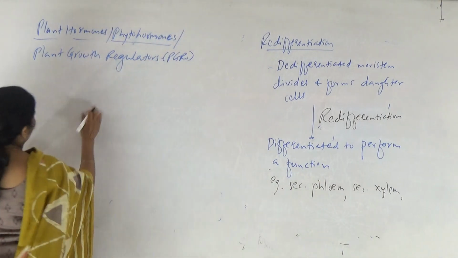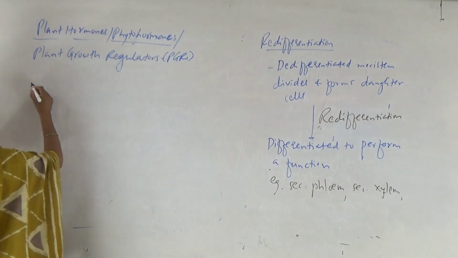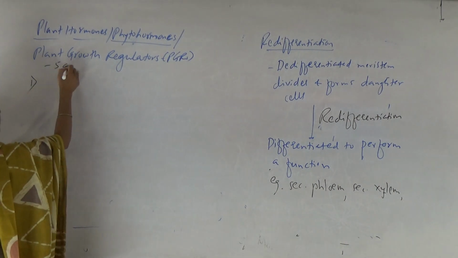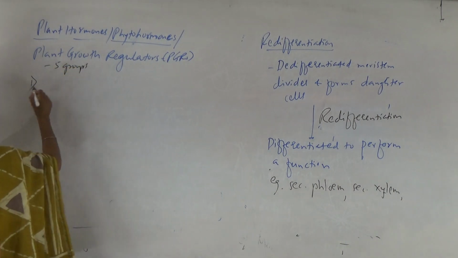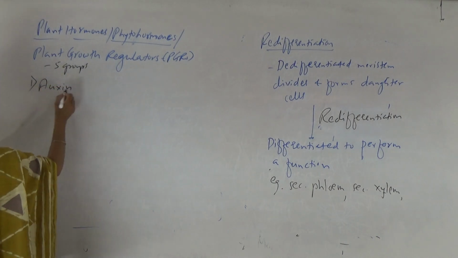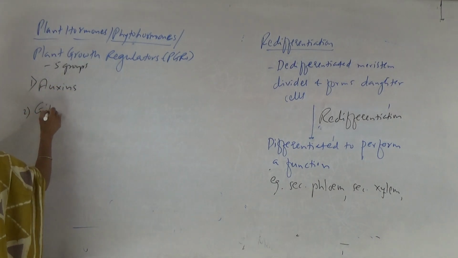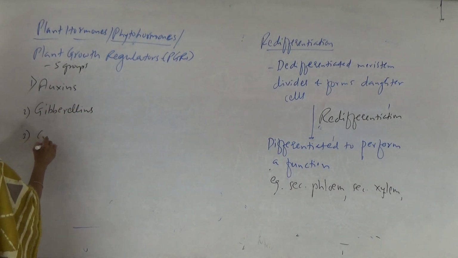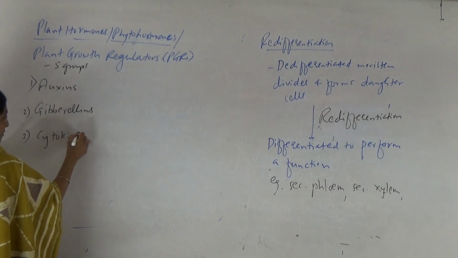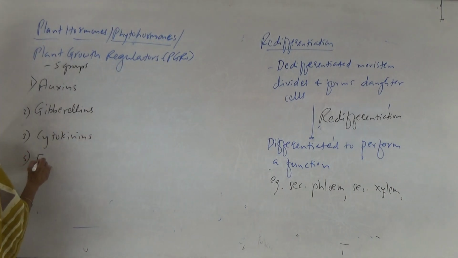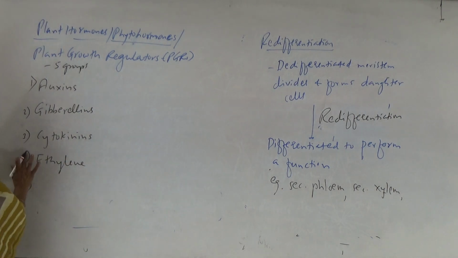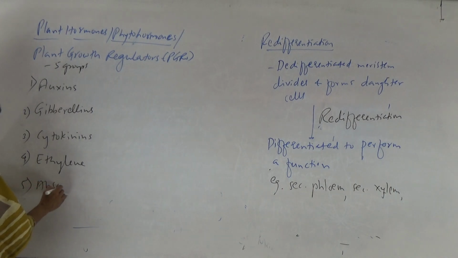So which different kinds of plant hormones are present in plants? There are 5 groups of hormones. First one, auxin. Second one, gibberellins. Third one, cytokinins. Fourth one, ethylene. And fifth one, abscisic acid.